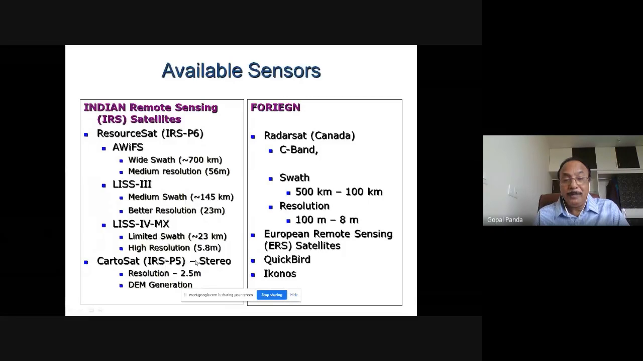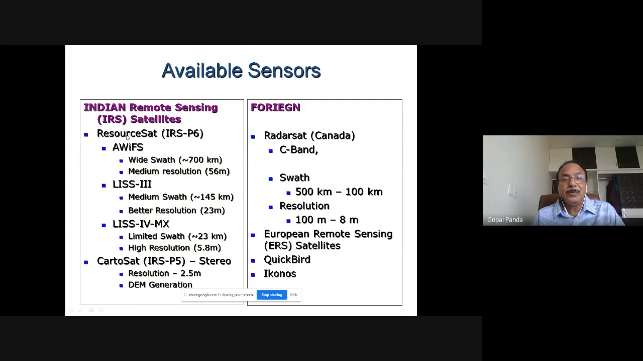And if you are going for Cartosat, IRS-P5, it gives us 2.5 meter resolution, and stereo data is also available with this satellite. DEM generation is possible. These are the two important Indian satellites which are providing data.